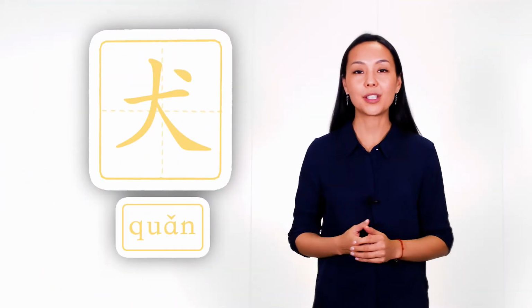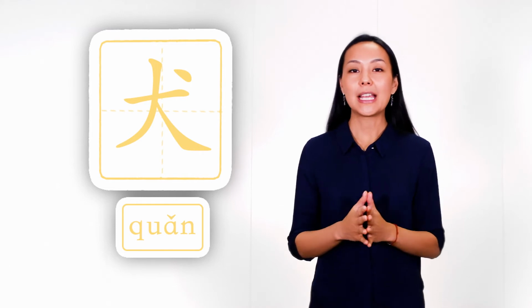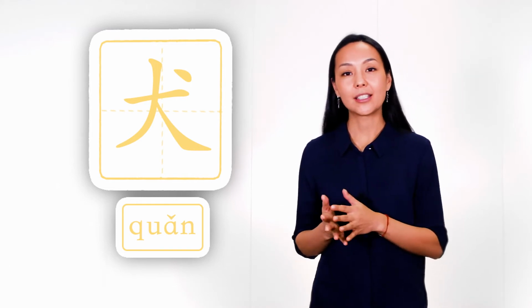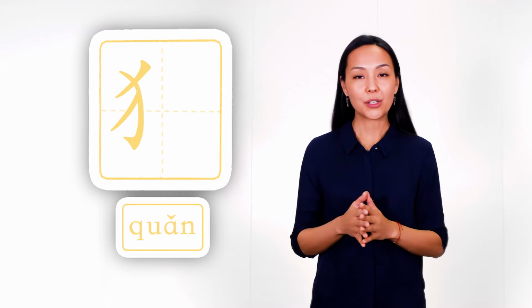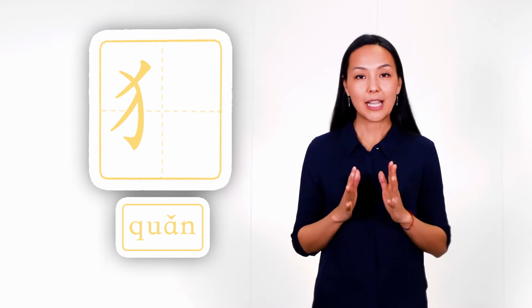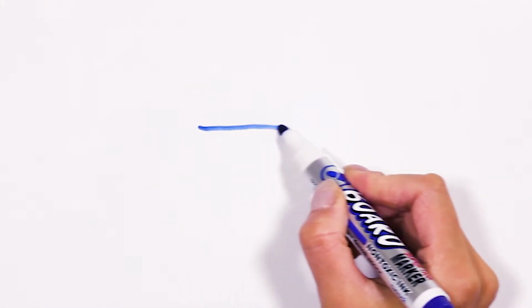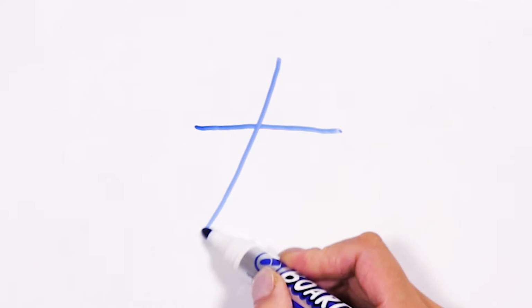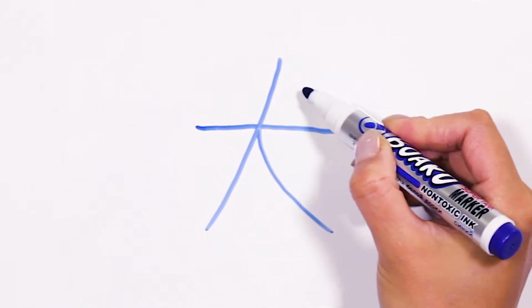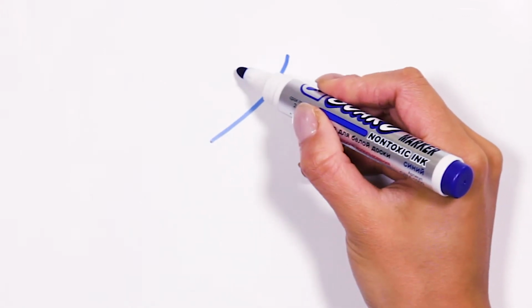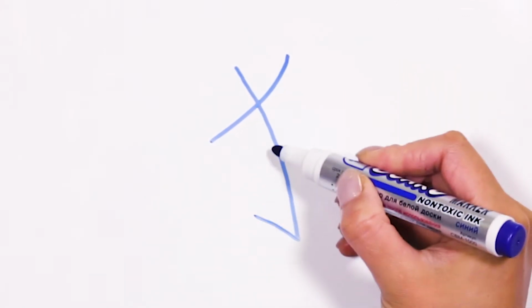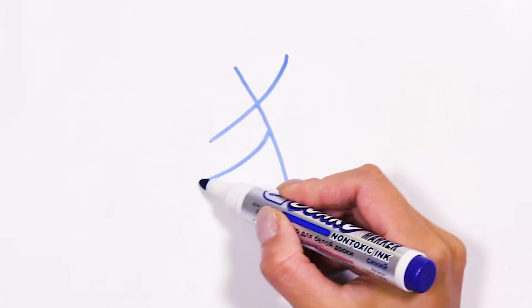It has two forms. The main form is used as a separate word and in characters. And the second form is used only in characters and you will always see it on the left. Now let's see how we write it. 1, 2, 3, 4. 1, 2, 3.